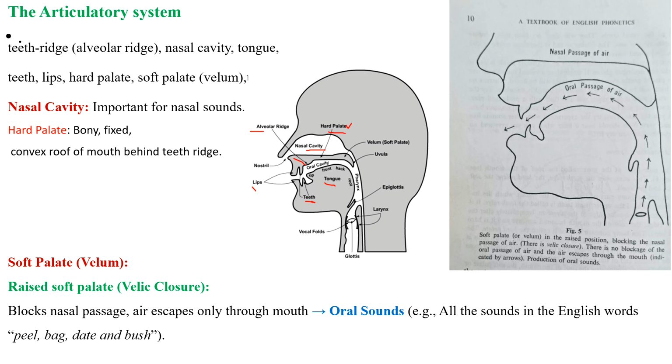Next, let's see the soft palate. Soft palate is also called velum. It is very soft, and the uvula is the extreme end of it. If the soft palate is raised, it blocks the nasal passage and air escapes only through the mouth.